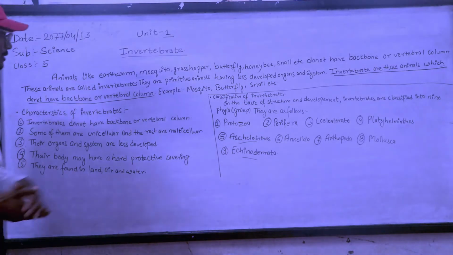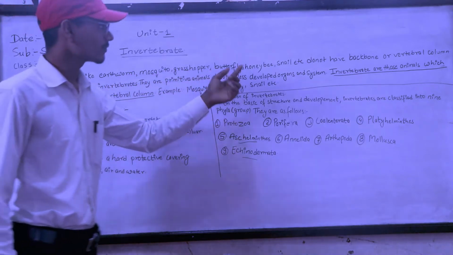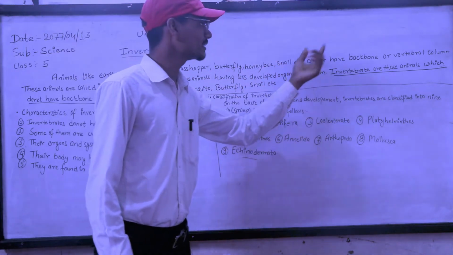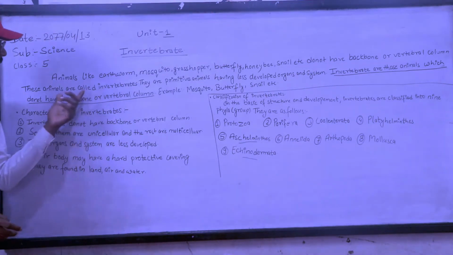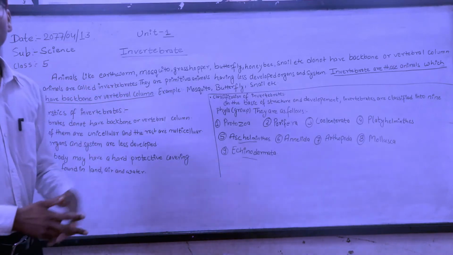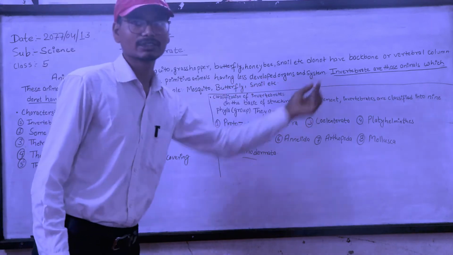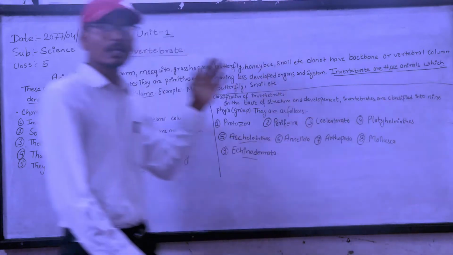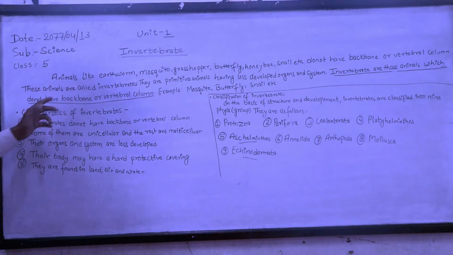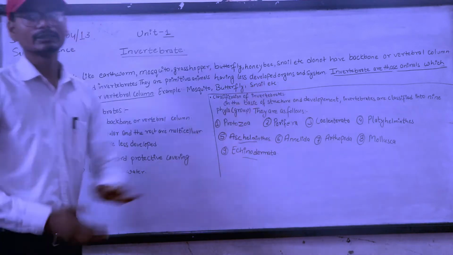Now I am going to repeat once more. Animals like earthworm, mosquito, grasshopper, butterfly, honeybee, snail, etc. do not have backbone or vertebral column. These animals are called invertebrates. They are primitive animals having less developed organs and systems. Invertebrates are those animals which do not have backbone or vertebral column. Examples: mosquito, butterfly, snail, etc.